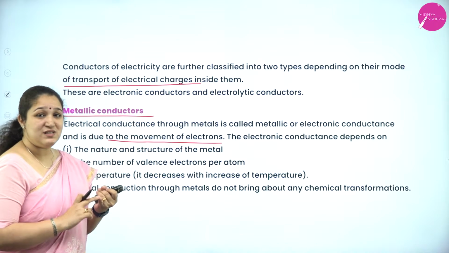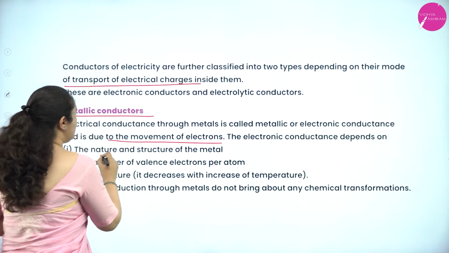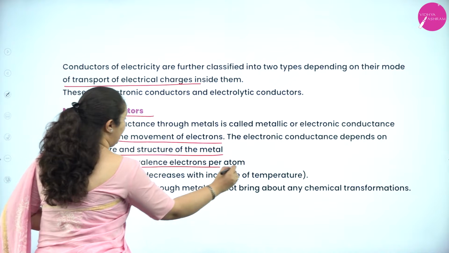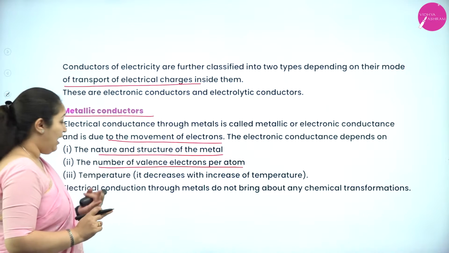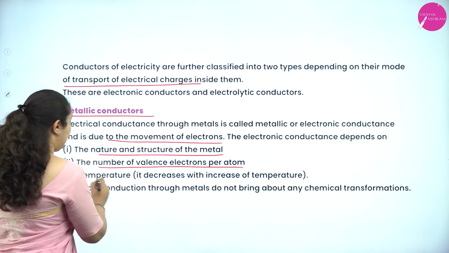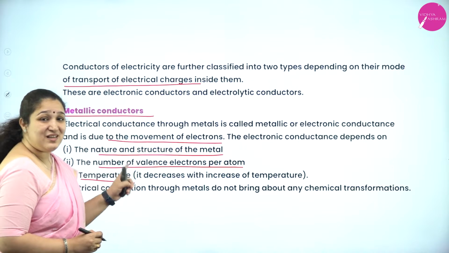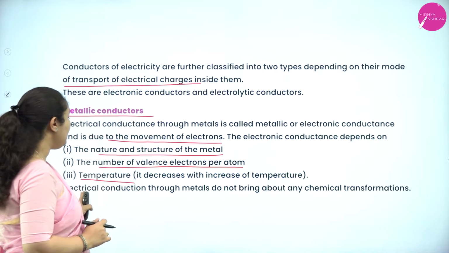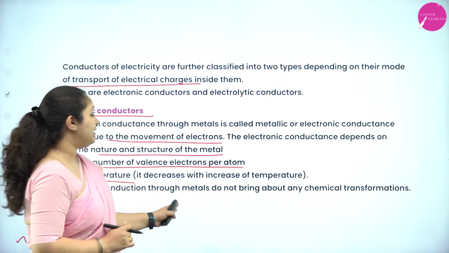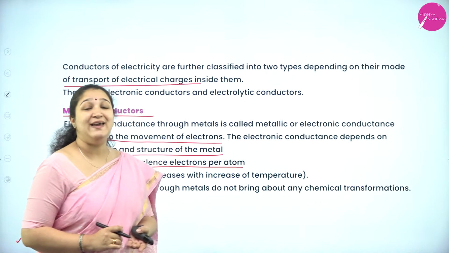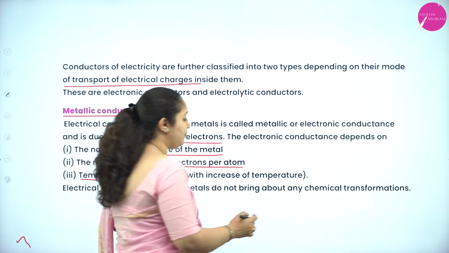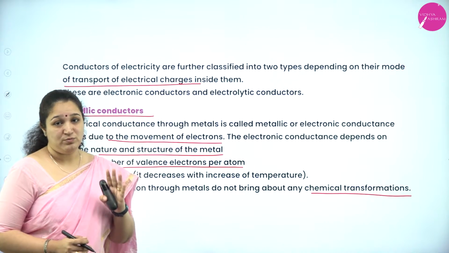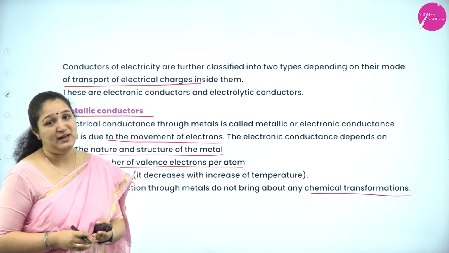Now, the electronic conductance depends on the following factors. That is, what is the nature and structure of the metal? How many valence electrons are available per atom, and also the temperature. The conductance decreases with the increase in temperature. Electrical conduction through metals does not bring about any chemical transformations. So these are the four properties of metallic conductors.